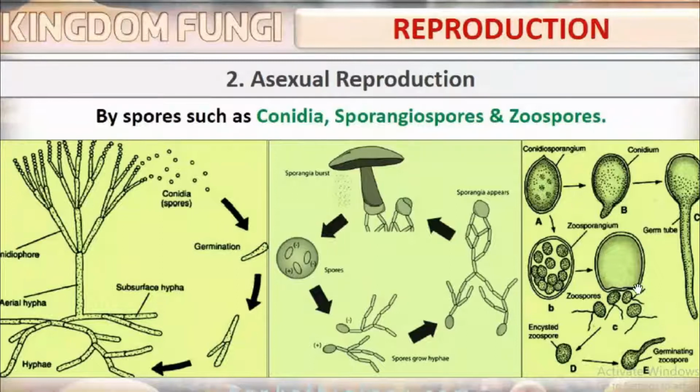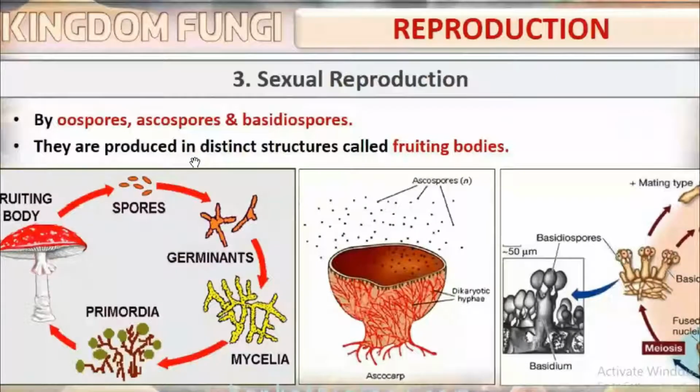Okay, here you can see the zoospores. Sorry, zoospores. Then sexual reproduction by oospores, ascospores, and basidiospores. They are producing distinct structures called fruiting bodies. Means these spores are produced in a special kind of structures. So those structures are known as fruiting bodies.